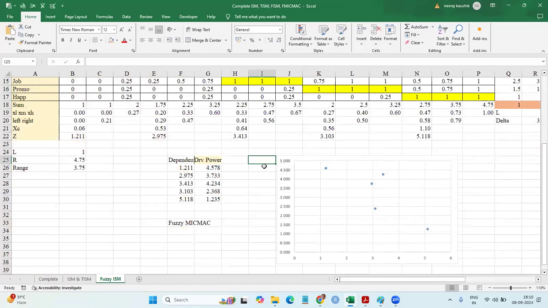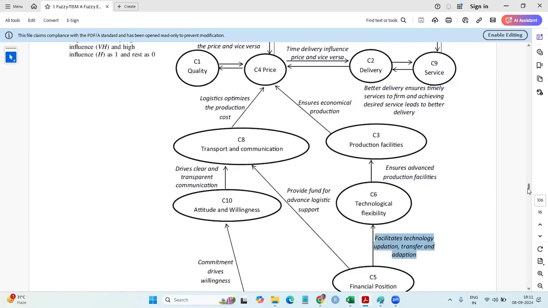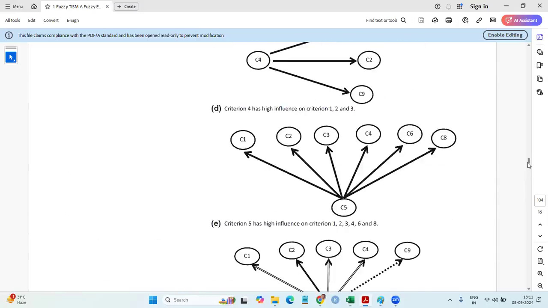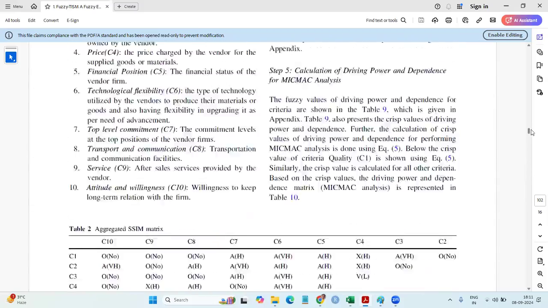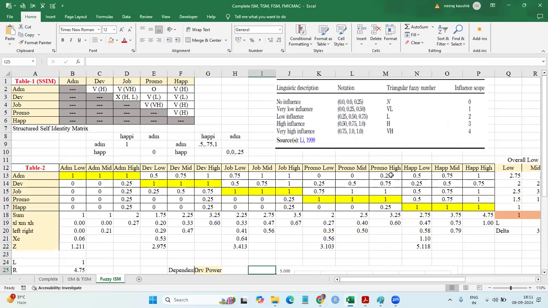Fun fact is ISM is never fuzzy. It's the MICMAC that is fuzzy. ISM is never fuzzy. We have not changed anything in the VEXO. Everything is the same in the VEXO. Now you have the tables, all tables are given in the VEXO framework. And this is the base paper, which I said you can refer. They have given very wonderful explanations, every single thing. Now you can go through the paper and this file will be available with you.